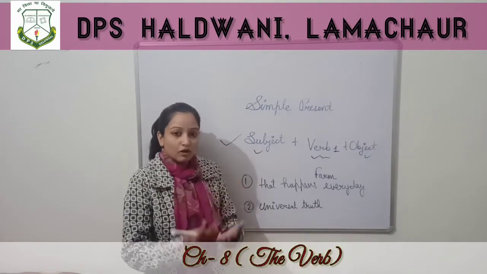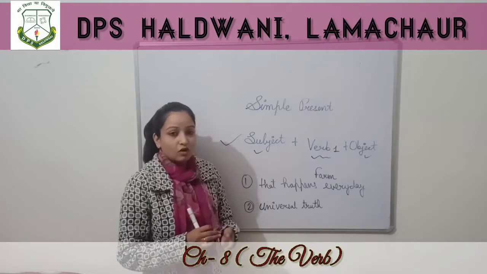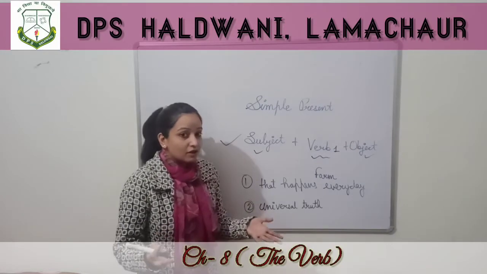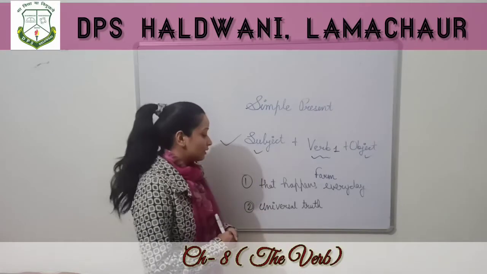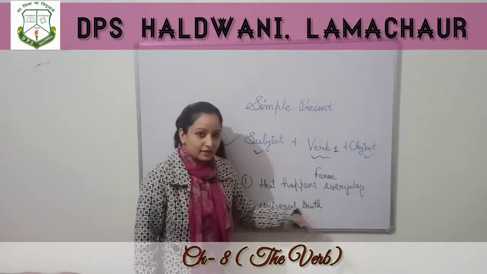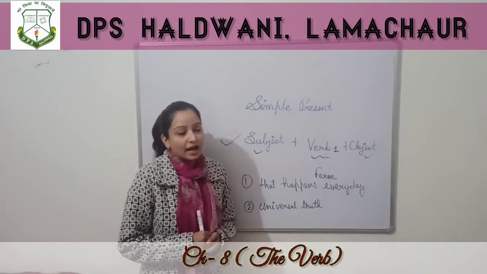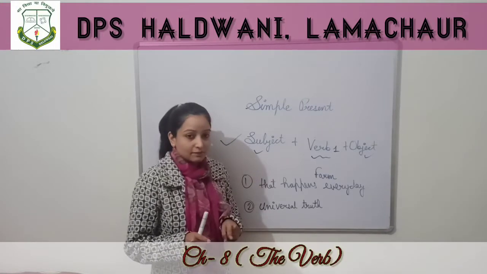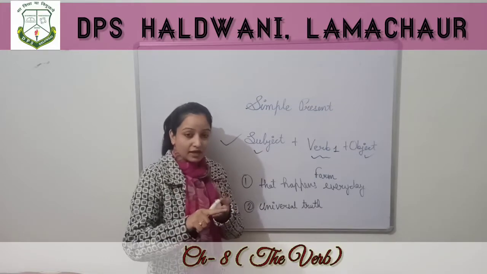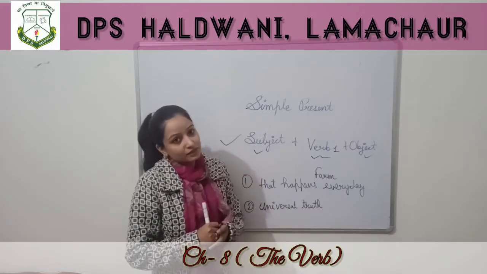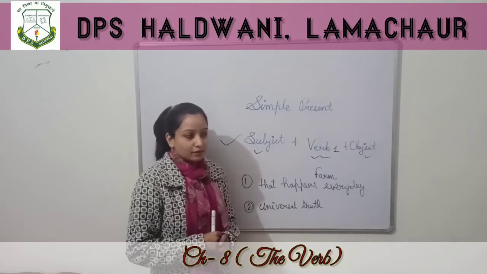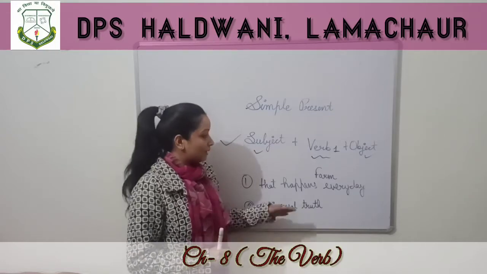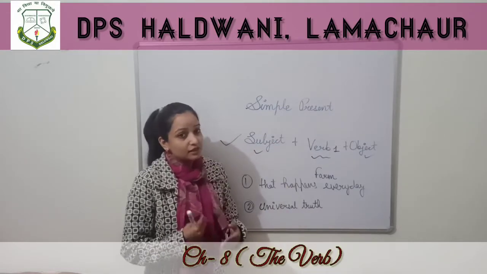The cows will always eat grass. The lions will always eat other animals. The lions are not going to eat grass. Like this, that happens every day. Like I get up at 6 o'clock in the morning. It means this happens every day. Every day you get up at 6 o'clock in the morning. Or I study daily. So this will also be part of simple present tense because this happens every day.